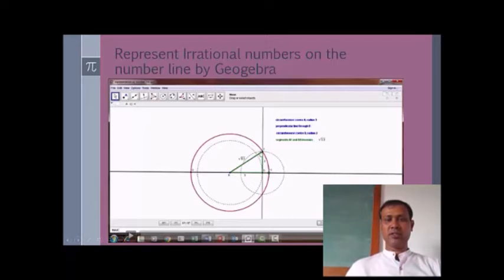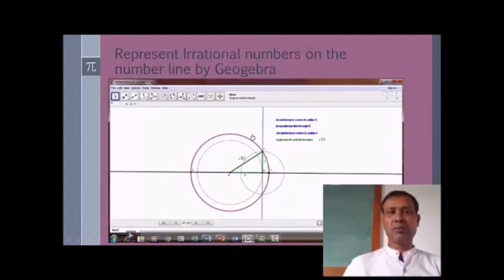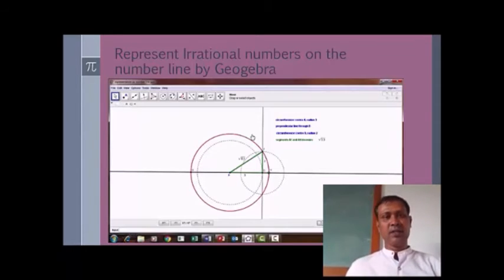By joining AF, we get what? The hypotenuse. So applying the Pythagoras theorem, we get AF equal to root 13. The value of AF is root 13. Now consider A as the center and AF as the radius. Draw a circle which cuts this number line at point H, and this is the location of root 13. So in this way we can represent irrational numbers on the number line by GeoGebra.